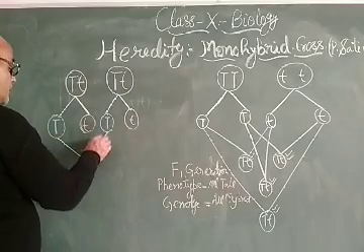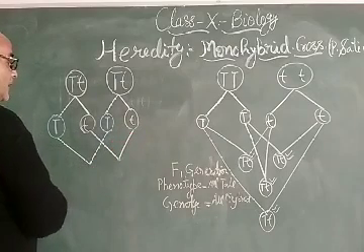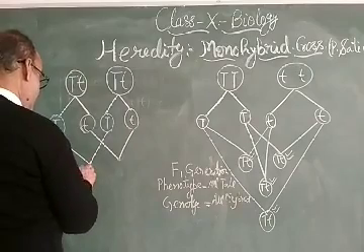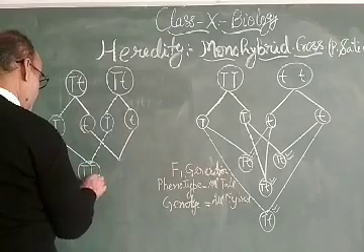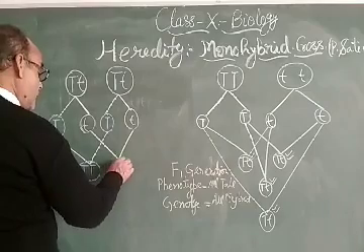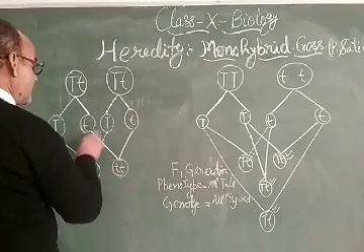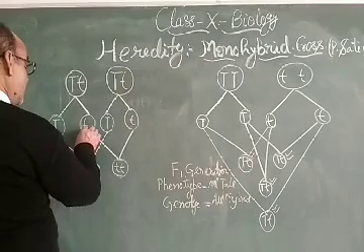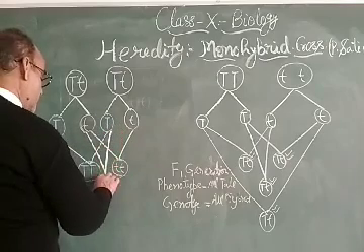This one gets crossed with this one, and this one with this. What happened? The formation of this pure individual that is tall, and the formation of this pure individual that is dwarf, by crossing each other. Now come to the next cross, that is this one crossed with this one.